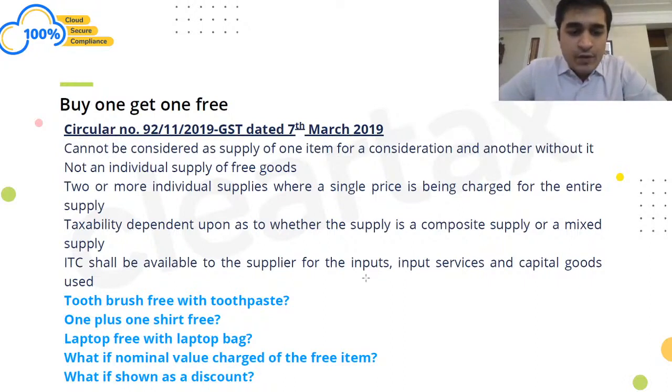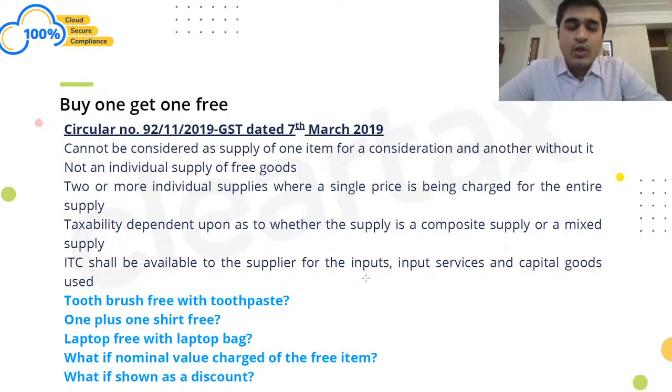Last, what if it is shown as a discount? If you go to most of the shopping malls, what they would essentially do is, whenever you're buying shirts, say 2,000 is the value of one shirt. They would write the value of two shirts as 2,000 into 2, and they would write 4,000 rupees, and then they would show a discount of 2,000 rupees, and finally the value comes out to 2,000 rupees. In that case also the GST becomes applicable on 2,000.